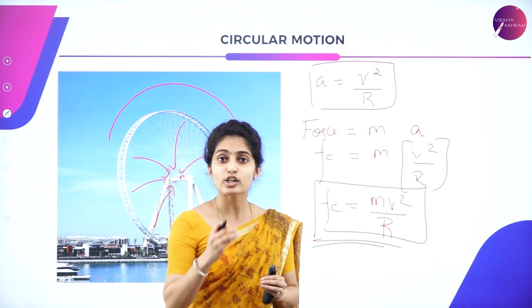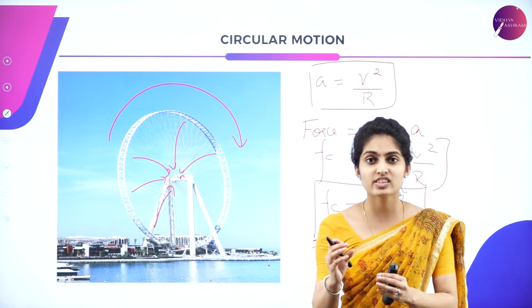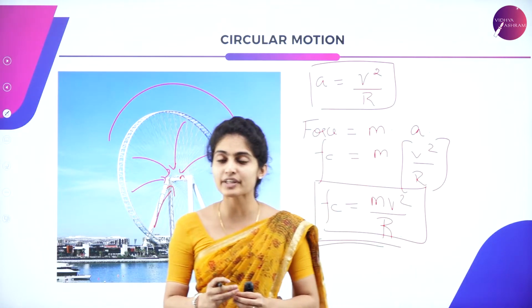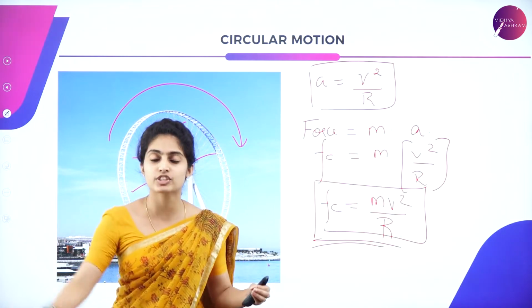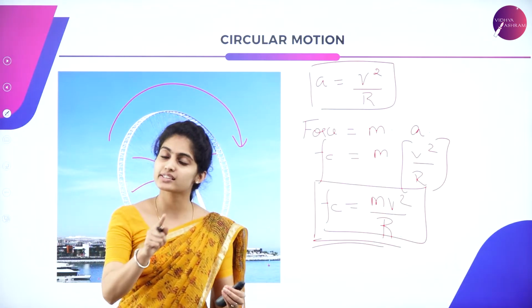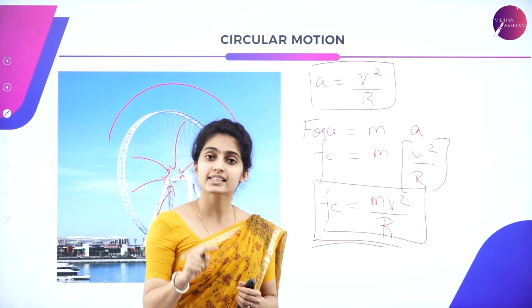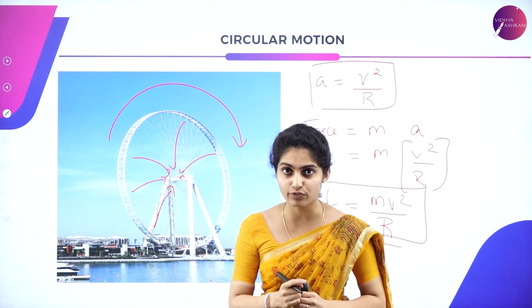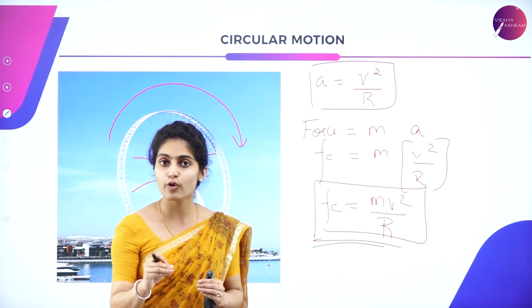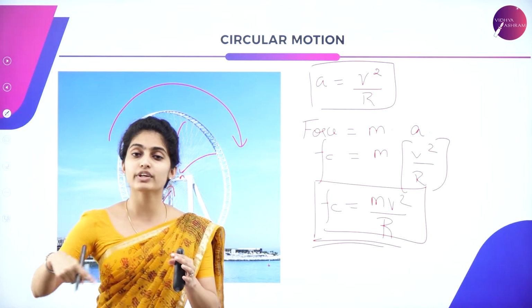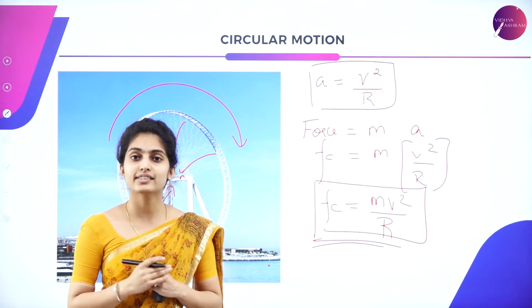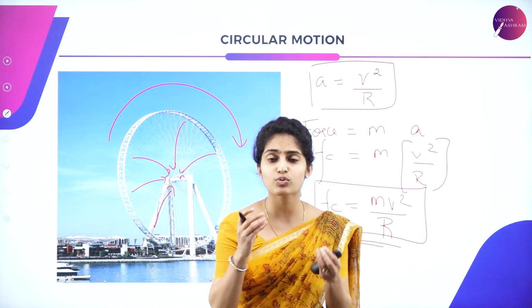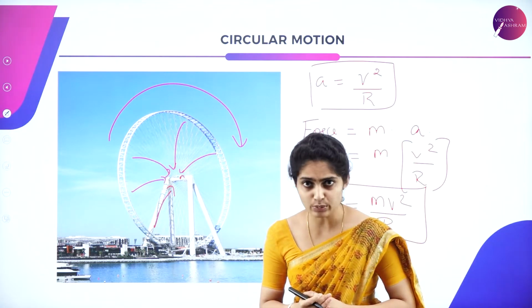So the centripetal force for a stone which is tied to a string and made to move in a circular path is called the tension force, and the centripetal force for planets is the gravitational force. The centripetal force for a car or a vehicle which is moving in a circular path is the force of friction. So in the motion of a car in a circular path, the friction force is present.